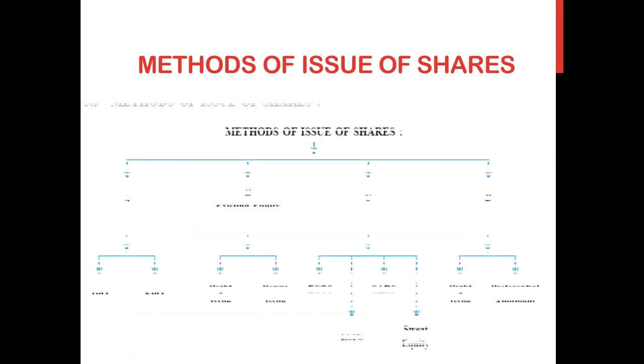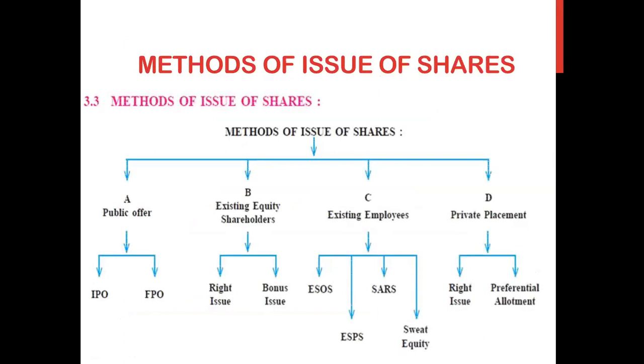After that, class, we studied the different methods used by the company to issue the shares. In this we saw in detail there were 4 different methods the company uses for issue of shares. Number 1, the public offer. That means the capital which is offered to the public.